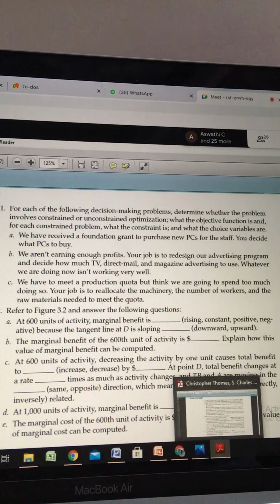So your job is to reallocate the machinery, the number of workers, and the raw materials needed to meet the quota. What will be the objective function here? Read it again.